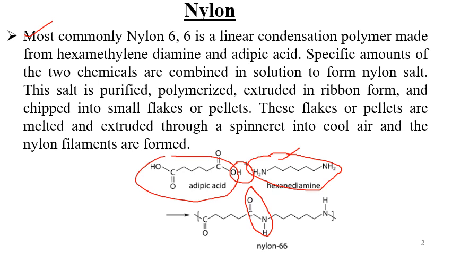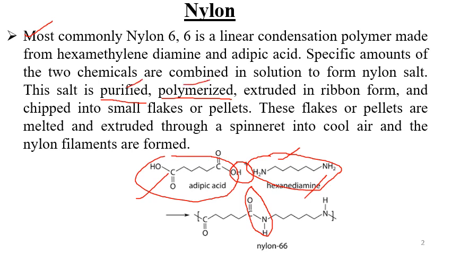When both the reactants, adipic acid and hexane diamine, are added in stoichiometric amount, it forms a nylon salt. This salt is first purified, and then it is polymerized.